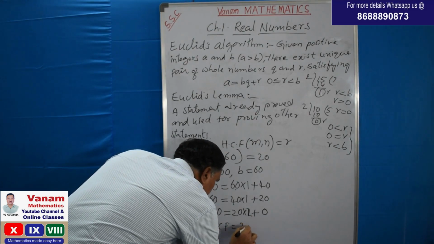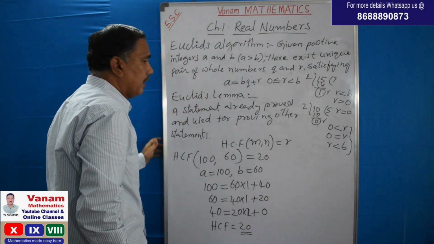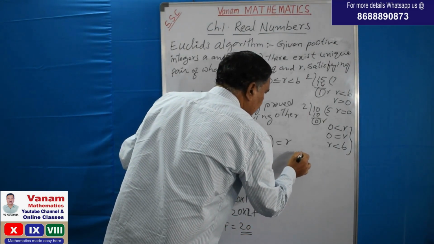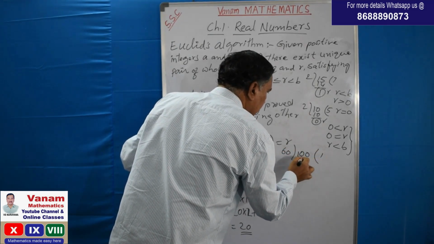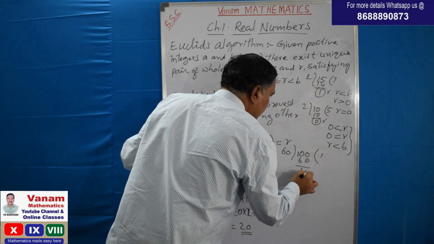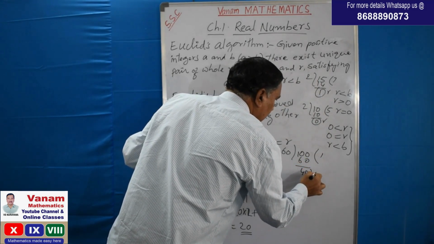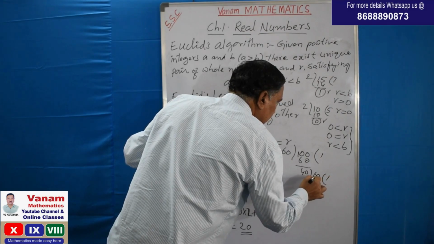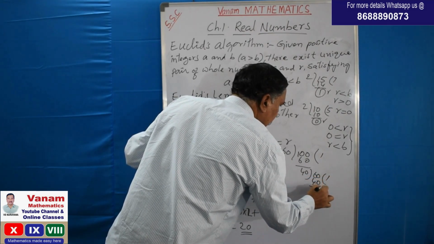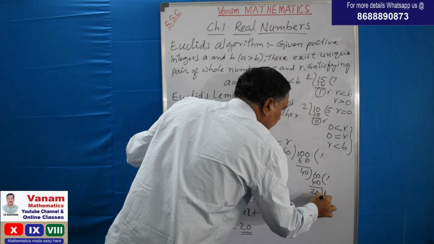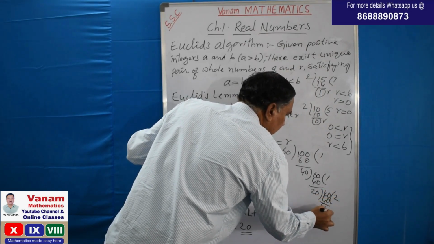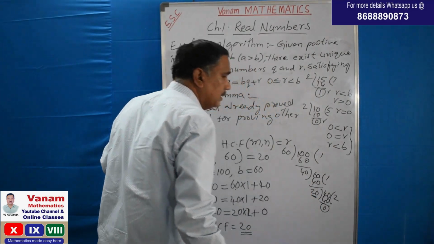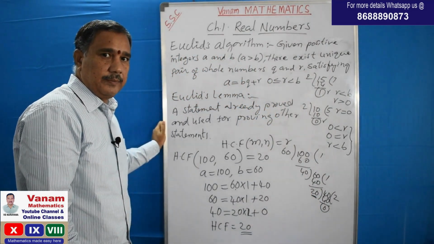HCF is equal to 20. Now you can check by normal division, which you have practiced in earlier classes. 100 divided by 60 gives 1 times 60 is 60, remainder 40. Again take 60: 1 times 40 is 40, remainder 20. Again take 40: 20 into 40, the remainder is 0. So the last divisor is called HCF, as you know.